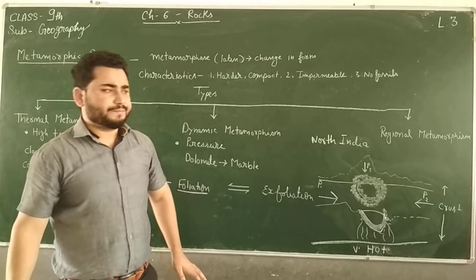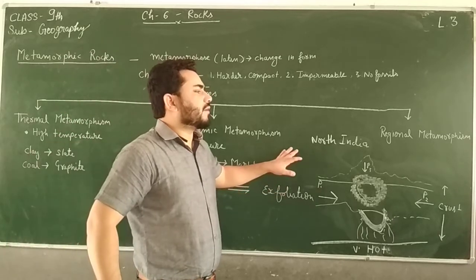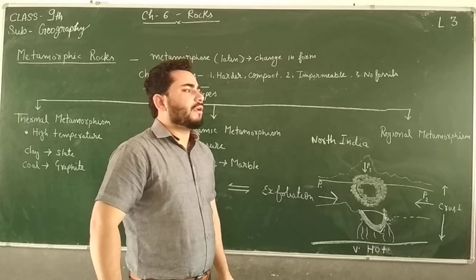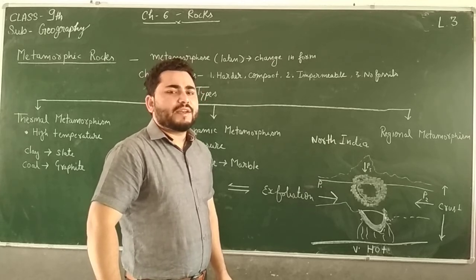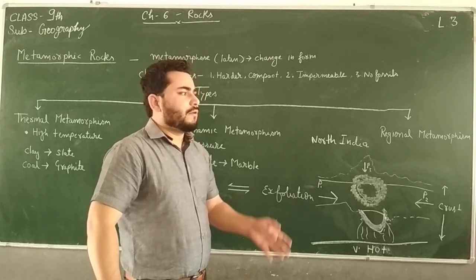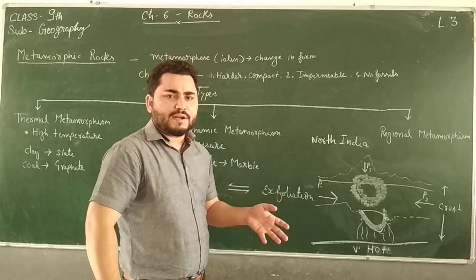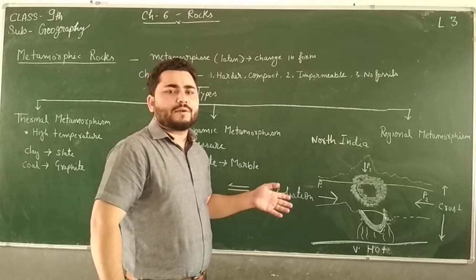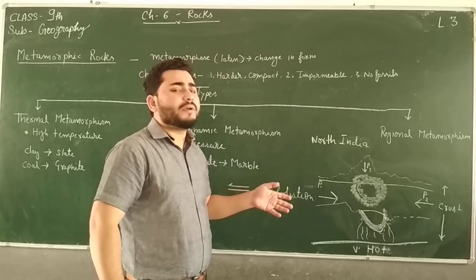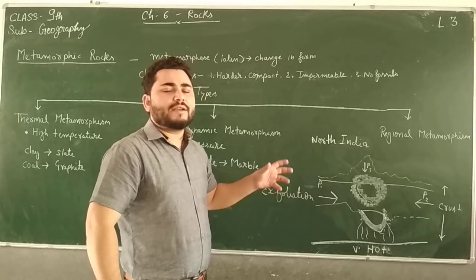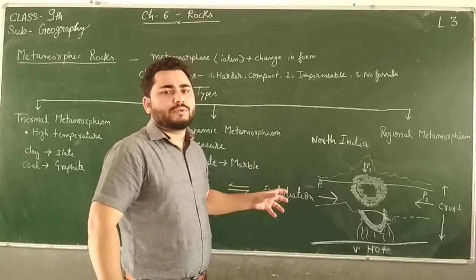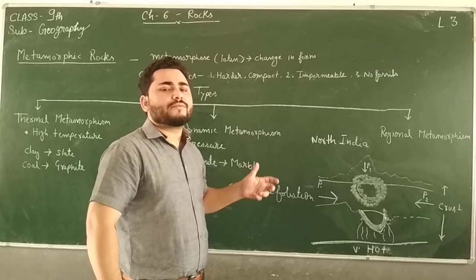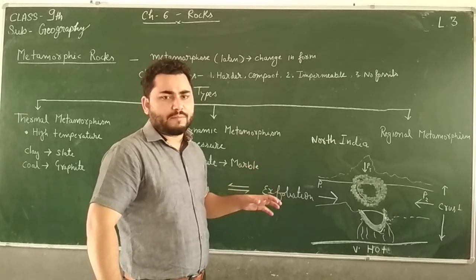It happens when a rock comes under the contact of heat, and a rock can come under the contact of heat when a volcanic eruption is taking place. So when a volcanic eruption takes place at a place, and the rocks which are present there already come in contact with that lava, that heat of volcano, then they change their form and become metamorphized.